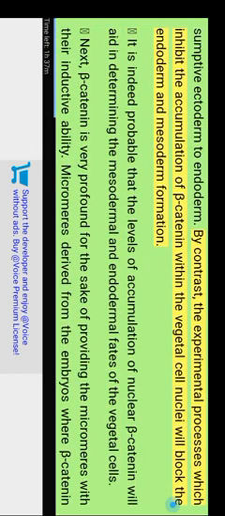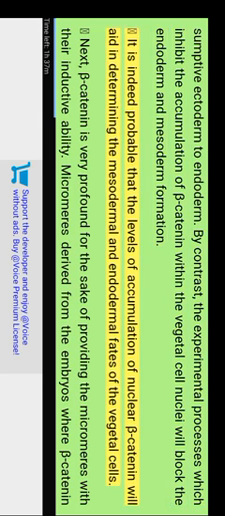If sea urchin embryos are treated with lithium chloride, it triggers beta-catenin accumulation within their cells. Also, such treatment will transform the presumptive ectoderm to endoderm. By contrast, experimental processes which inhibit the accumulation of beta-catenin within the vegetal cell nuclei will block endoderm and mesoderm formation. It is indeed probable that the levels of nuclear beta-catenin accumulation determine the mesodermal and endodermal fates of the vegetal cells.